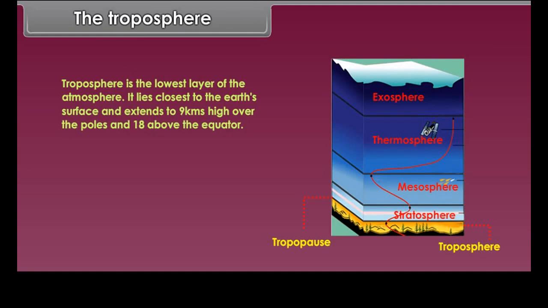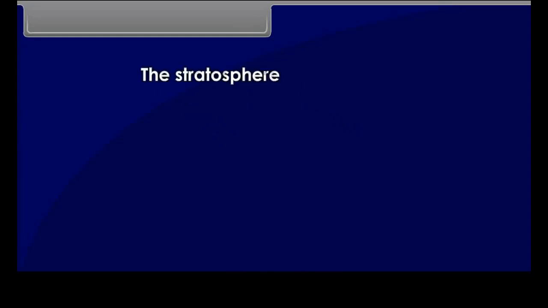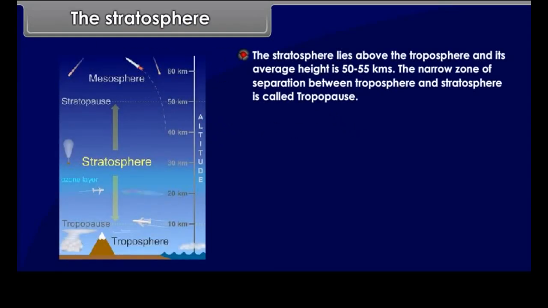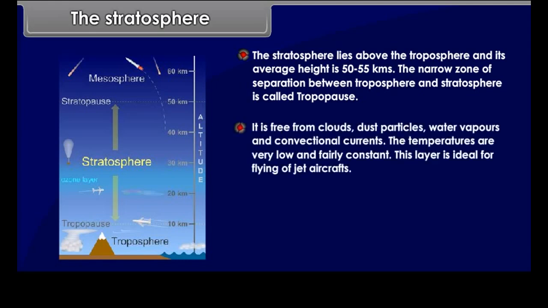It lies closest to the Earth's surface and extends to 9 kilometers high over the poles and 18 above the equator. It contains almost all the gases, water vapor, and dust particles. The survival of humankind and other organisms depends on this layer. The upper boundary of the troposphere is called tropopause. Here the temperature decreases at the rate of 1 degree Celsius per 165 meters. This is known as lapse rate.